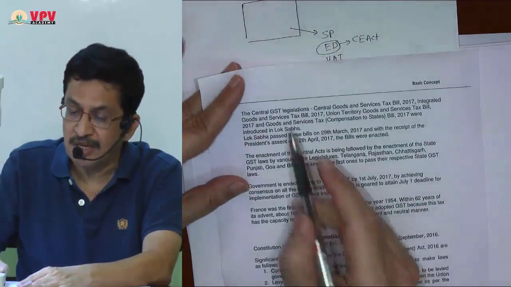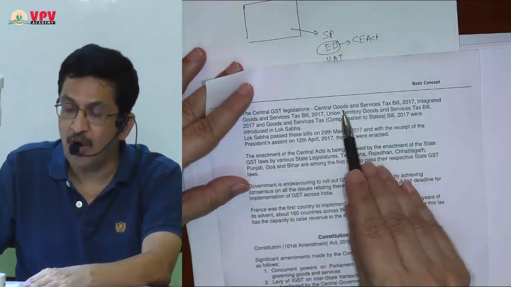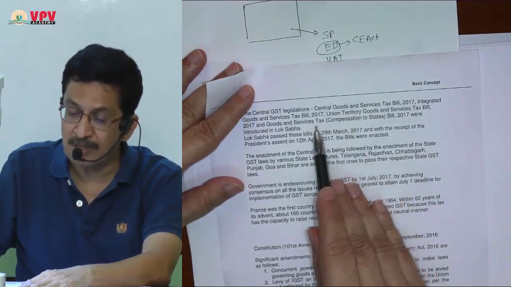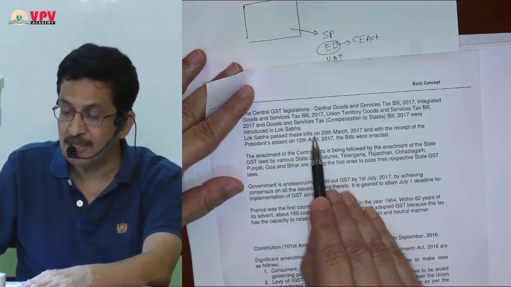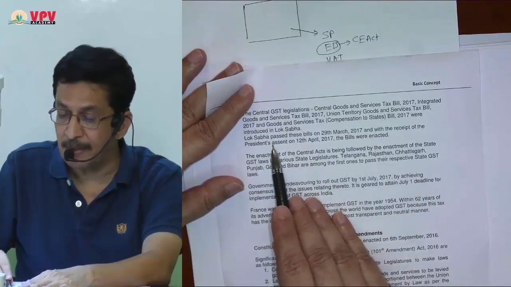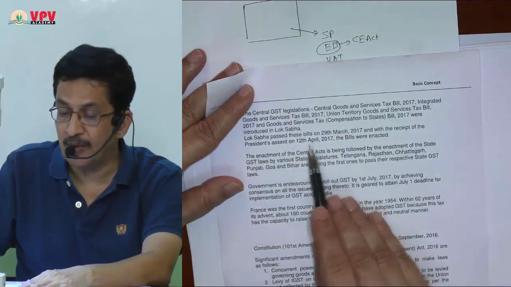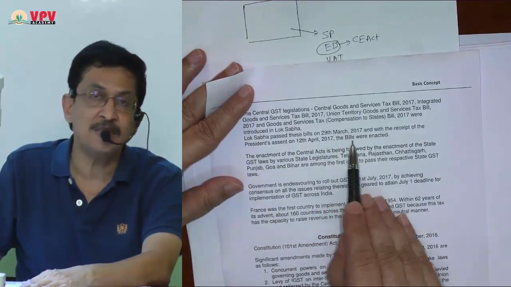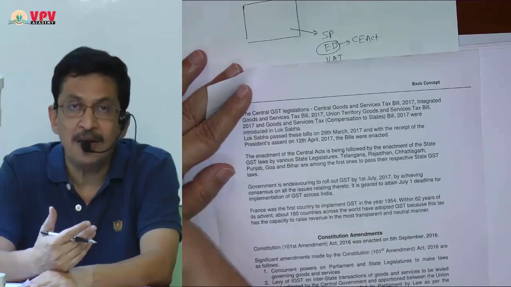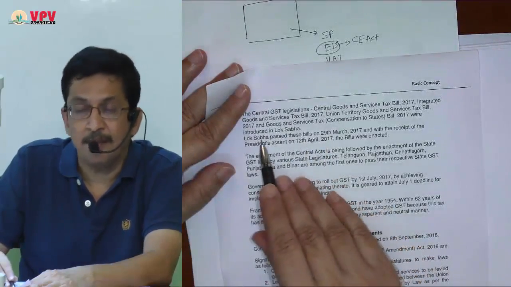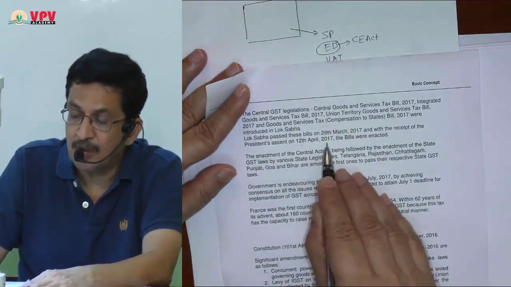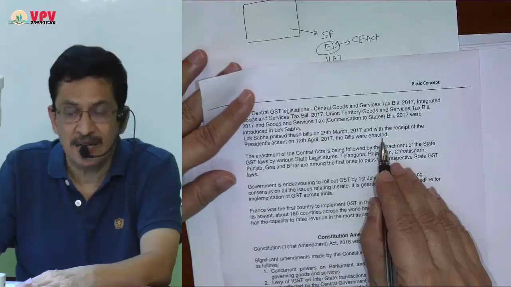Then the central GST legislations, namely all those acts, CGST, SGST, in bill form were presented. Lok Sabha passed these bills on 29th March 2017 and they received assent of the President on 12th April 2017, and these bills were enacted. First, as usual, they were introduced in bill form, and after Parliament passed them and the assent of the President on 12th April 2017, they were enacted as the Act.